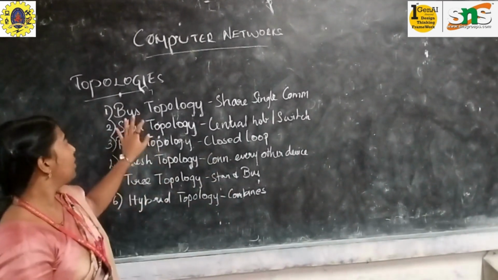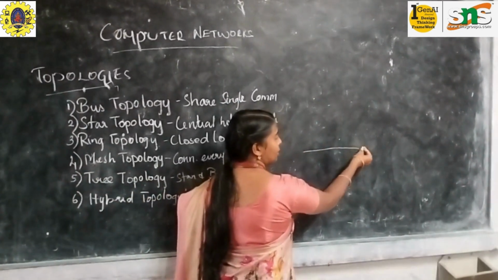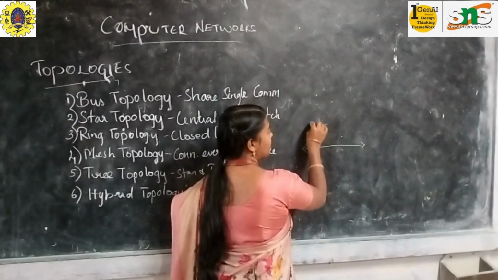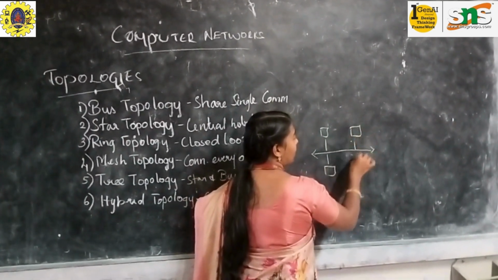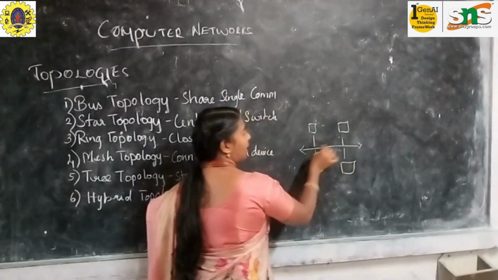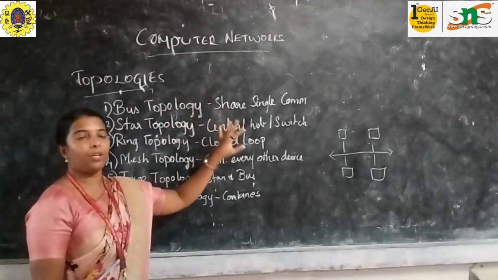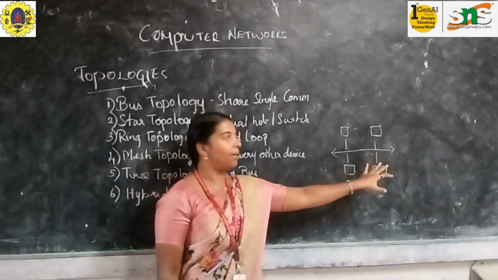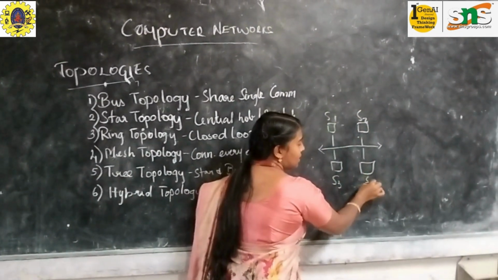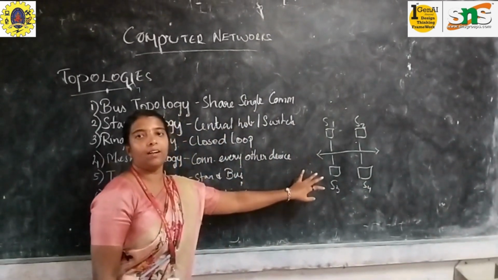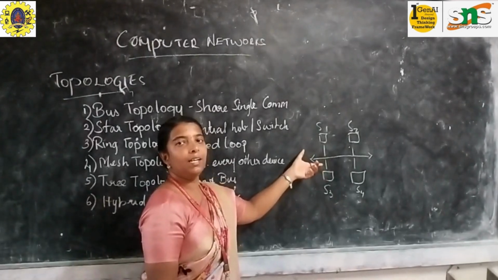The first one is your bus topology. In your bus topology, you will be having a single connection to which the systems are connected. There can be multiple devices, but they will be connected to only a single cable, and it will be sharing the communication to each of the systems. The systems may be system 1, system 2, system 3 and system 4. It might be any systems which share communication through your single cable.